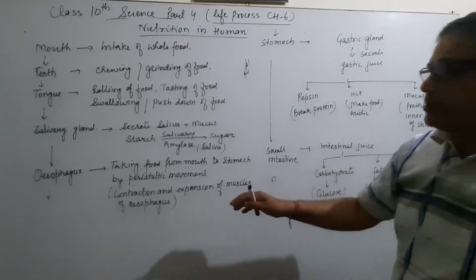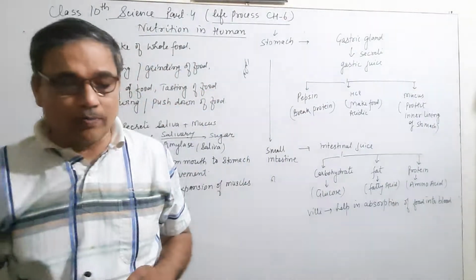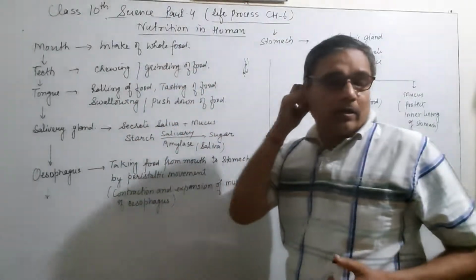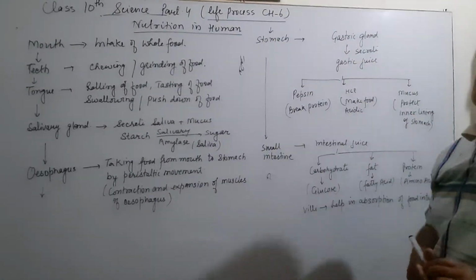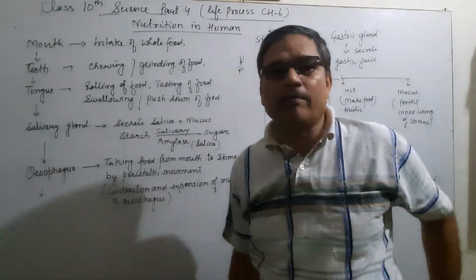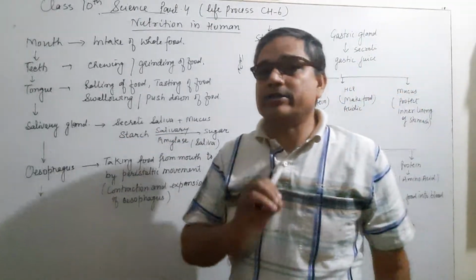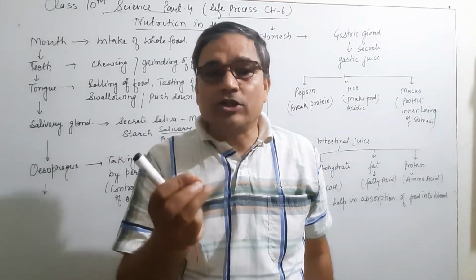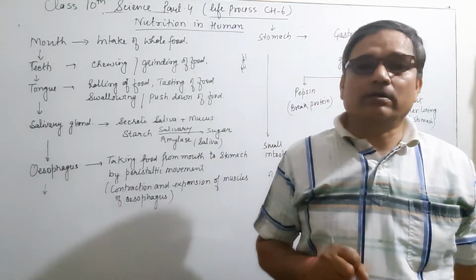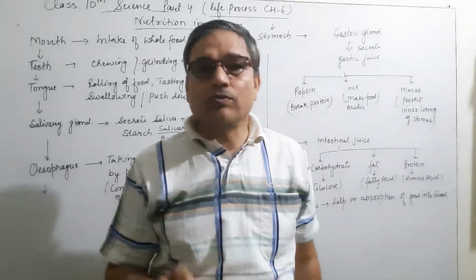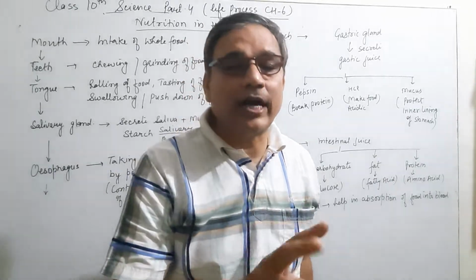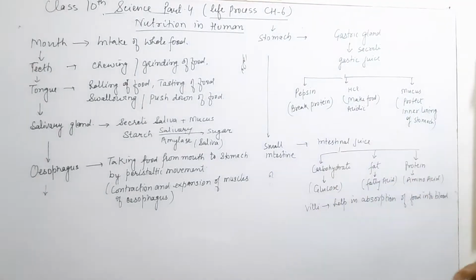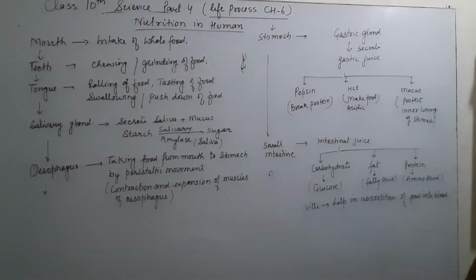And this food is now passed to the stomach, and in the stomach digestion will take place, and in the stomach there are gastric glands. Similarly, the gland present in our mouth is the salivary gland, and in the stomach there are gastric glands. Gastric glands secrete the gastric juice, which is acidic in nature, and this gastric juice contains pepsin, HCl, and mucus.